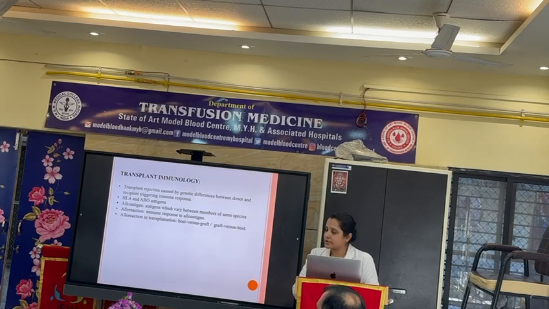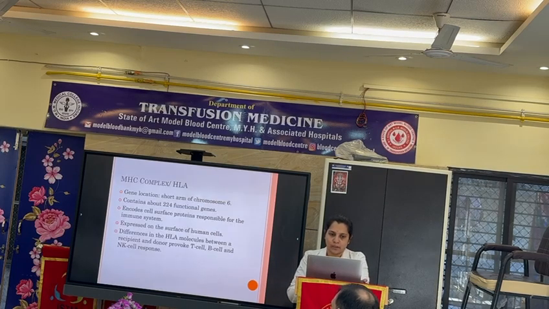Now, transplant immunology. It is the rejection caused by genetic differences between the donor and the recipient, triggering immune responses. The antigens are HLA and ABO antigens mainly. The alloantigens are the antigens which vary between members of the same species, and the reaction to these antigens is called alloreaction. In transplantation, these reactions can be either host versus graft or graft versus host.